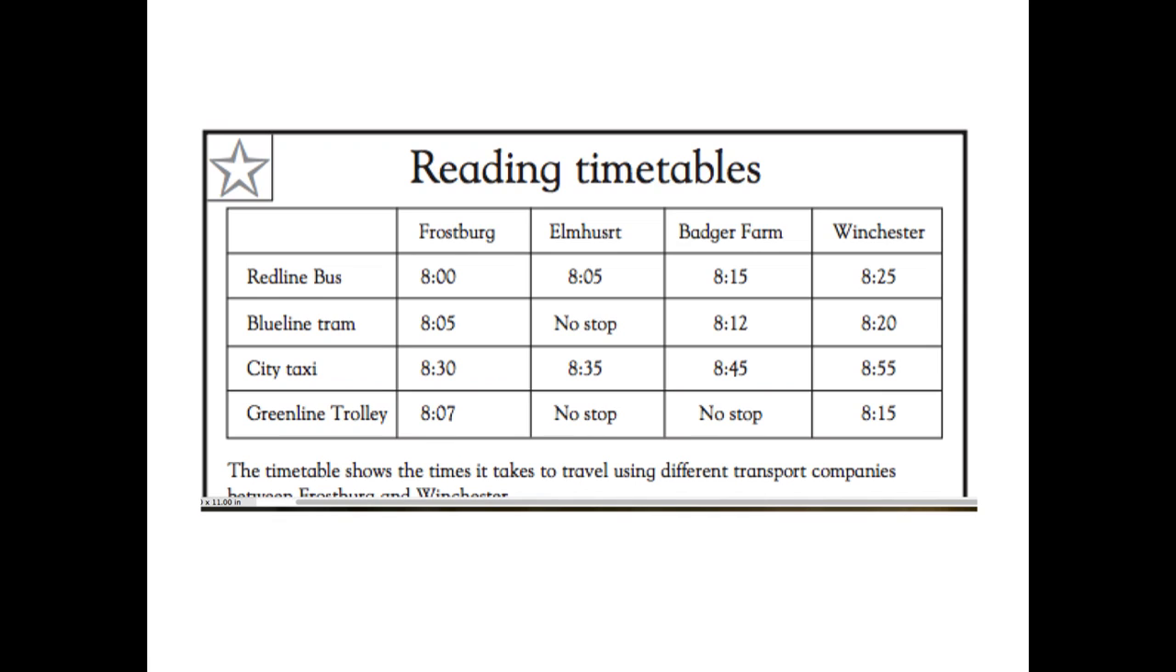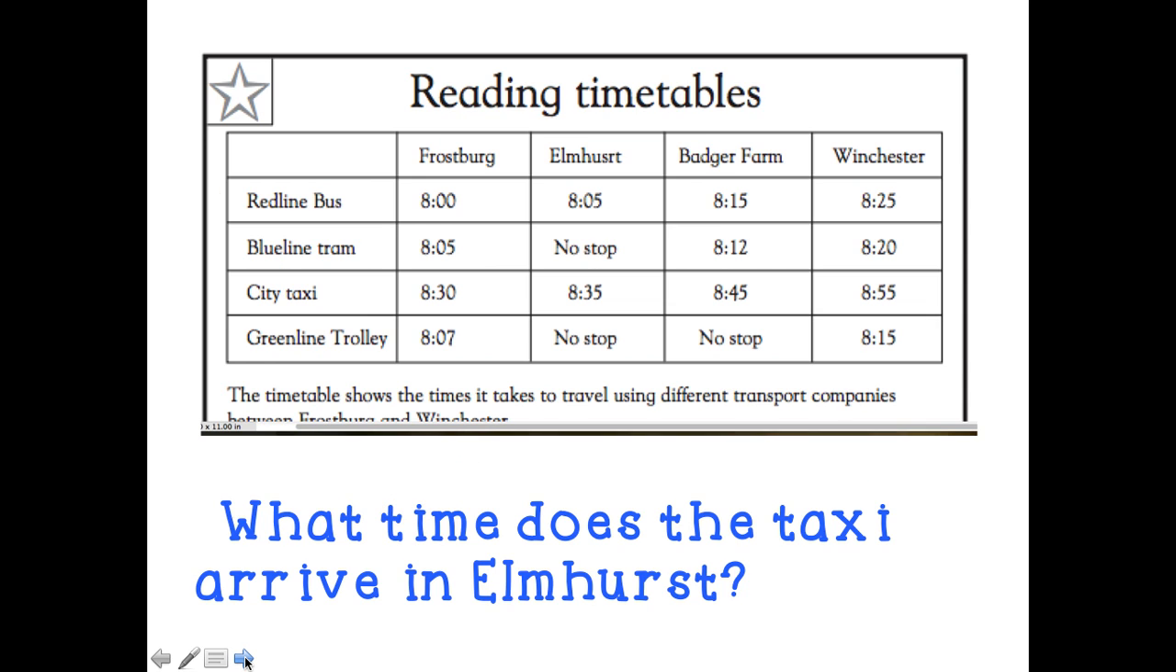So let's start practicing reading times tables. Okay, so I've prepared some questions for you. My first one is, what time does the taxi arrive in Elmhurst? Okay, well, if it were me and I'm going to read the schedule, the first thing I would do is say, okay, city taxi. Okay, I've got it. I'm going to follow that over until I reach Elmhurst. Aha, here it is. So what time does the taxi arrive in Elmhurst? It arrives at 8:35.